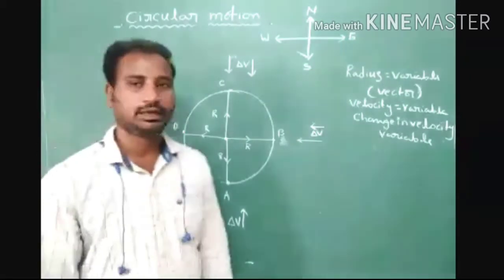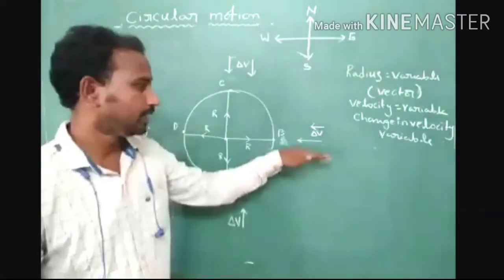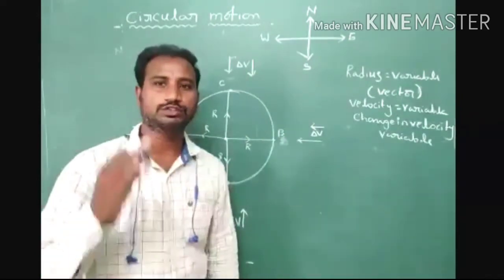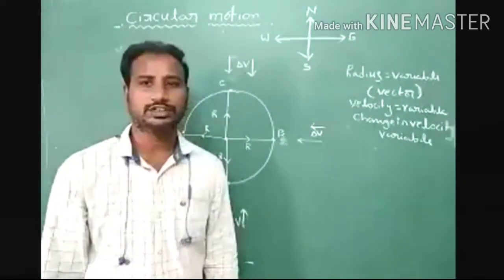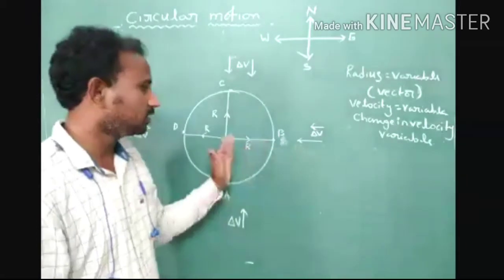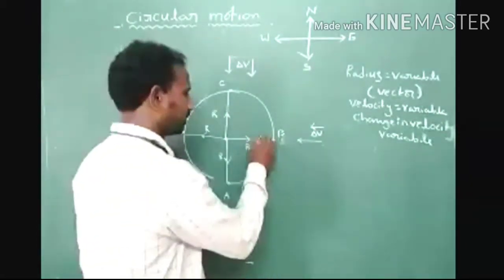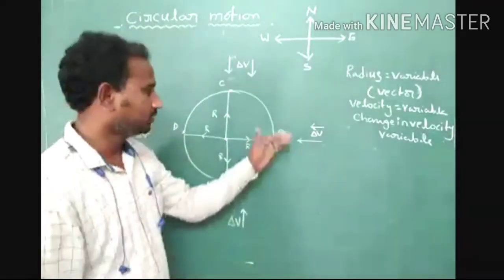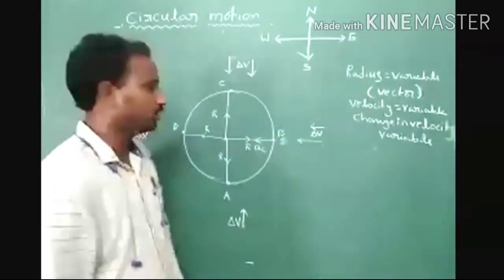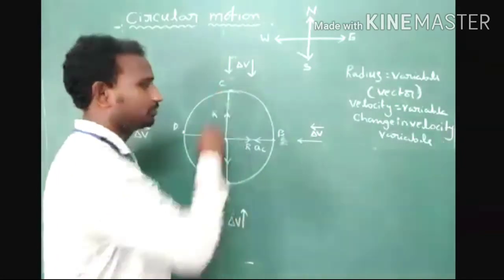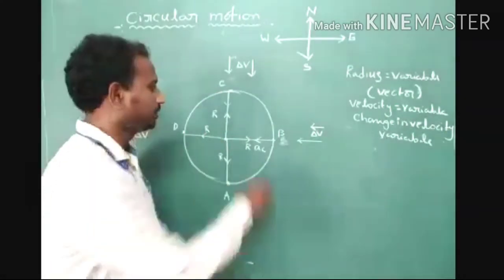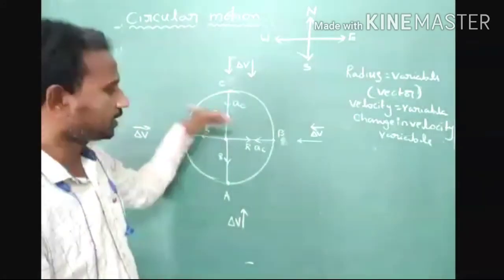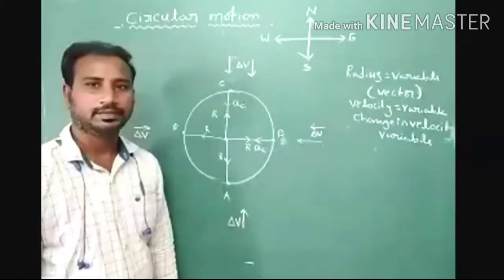Next, we have to represent the centripetal acceleration. The rate of change in velocity in a uniform circular motion is called centripetal acceleration, and its direction is towards the center of the circular path. Identify the centripetal acceleration, AC. What is the direction from D to O? D to O direction. At this observation point, we calculate the centripetal acceleration AC towards the center of the circular path.